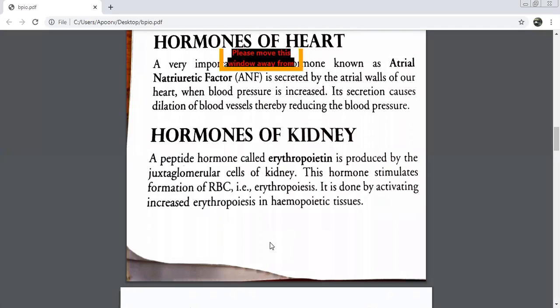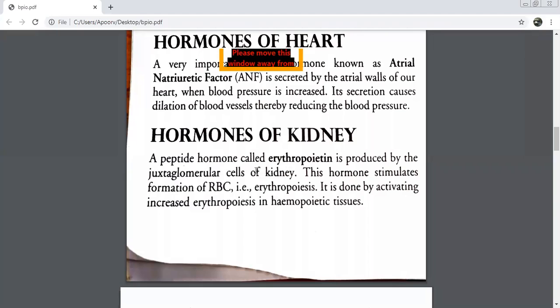Bone marrow, lymph nodes, liver and spleen. Okay, but after birth, this hemopoietic tissue is only the bone marrow. Clear, everybody? Only the bone marrow can act as a hemopoietic tissue after the birth. Before birth, when it is the fetal stage, many cells or many tissues can act as hemopoietic tissues. We just discussed bone marrow. They can be lymph nodes also, they can be liver, they can be spleen cells. But after birth, it is always the bone marrow.